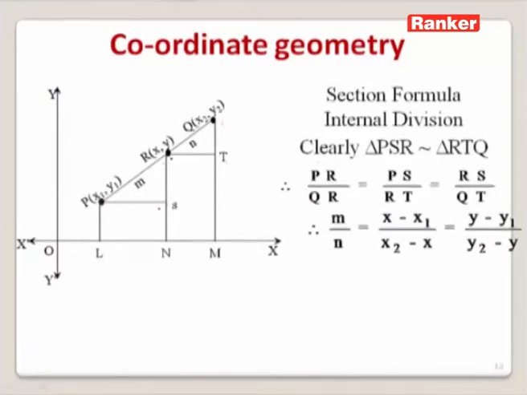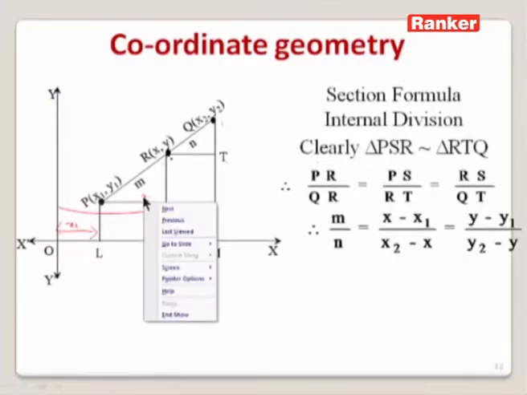From here to here it is x, and from here to here it is x1. So we want PS. So PS is obtained by subtracting x1 from x. Therefore we can write PS as x minus x1 here.